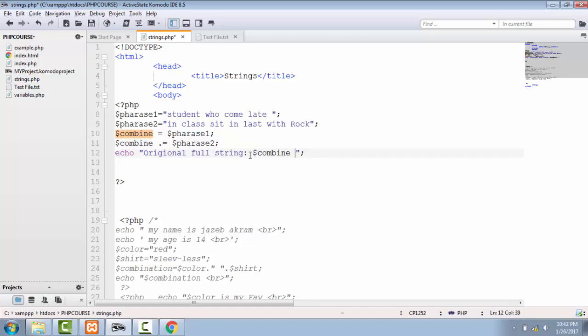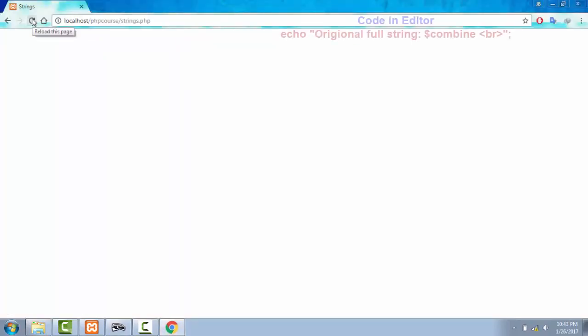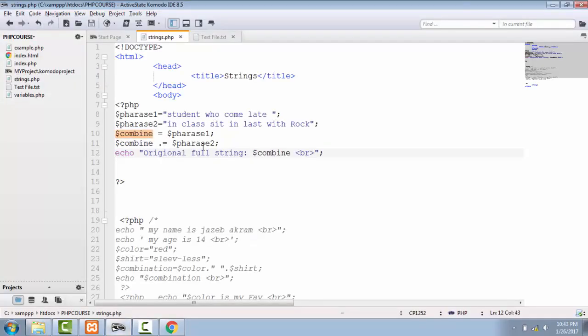Let's put a br tag here. Let's save this one out. Let's see it in browser. Now on our echo statement, we will have whole phrase 1 and phrase 2 in one line in the combine variable. Let's save this one out, see it in browser, refreshing the strings.php file. See, now our original full string is student who come late in class sit in last with draw. So this is the way you can also combine your strings by using a variable.